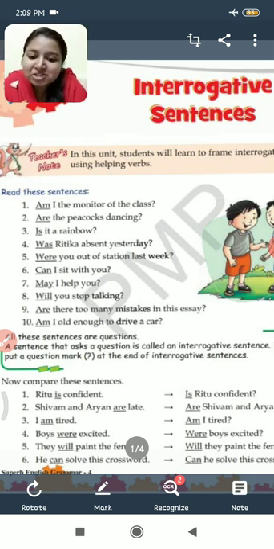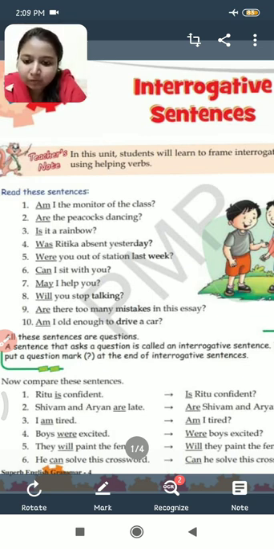Similarly, Shivam and Aryan are late. What is the helping verb in this sentence? Are is the helping verb. Children, helping verb refers to the verb that helps the main verb to frame sentences. Alright, so are is the helping verb, so are will come in the beginning. Are Shivam and Aryan late? And a question mark. Third, I am tired.